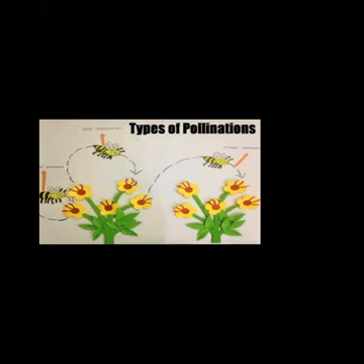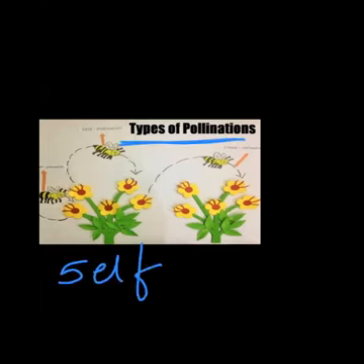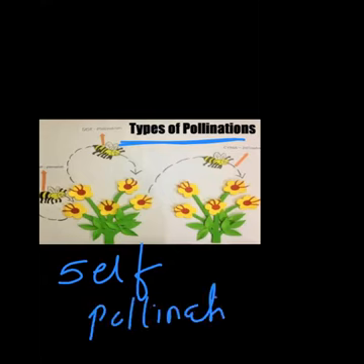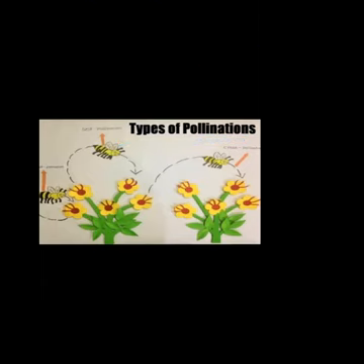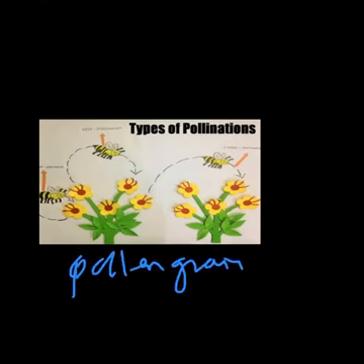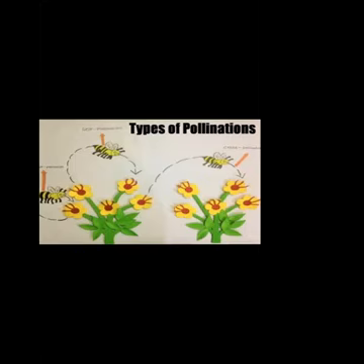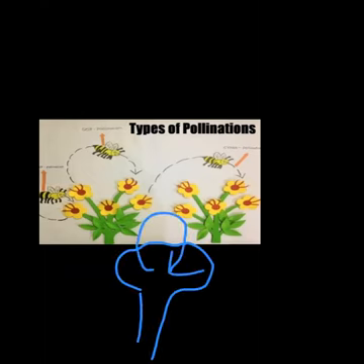Now, let's discuss types of pollination. There are two types of pollination: self-pollination and cross-pollination. Both are simple. Self-pollination means what? If the pollen grains are transferred from the anther of one flower to the stigma of the same flower.